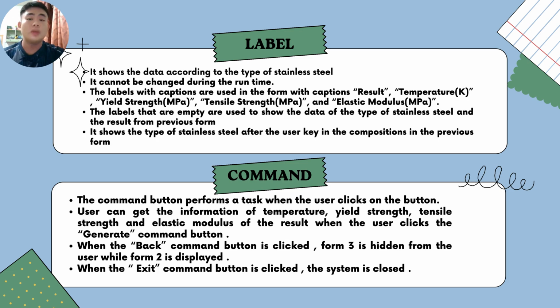However, the empty ones are used to show the data types of the stainless steel and the result from the previous form. They also show the type of stainless steel after the user keys in the composition in the previous form. And for commands, the command buttons perform a task when the user clicks on the button. The user can get the information of temperature, yield strength, tensile strength, and elastic modulus of the result when the user clicks the generate command button. When the back button is clicked, Form 3 is hidden from the user while Form 2 is displayed. And when the exit command button is clicked, the whole system is closed.